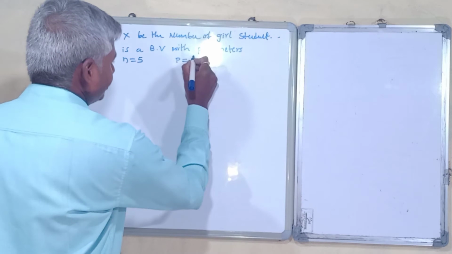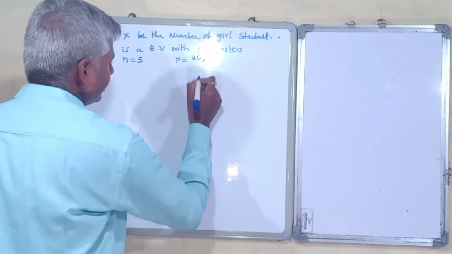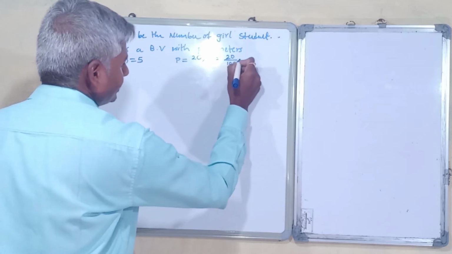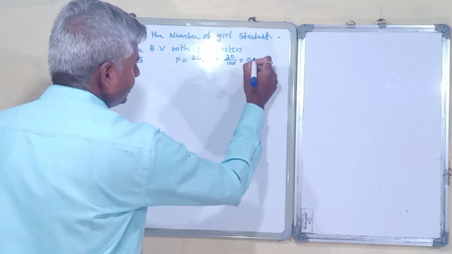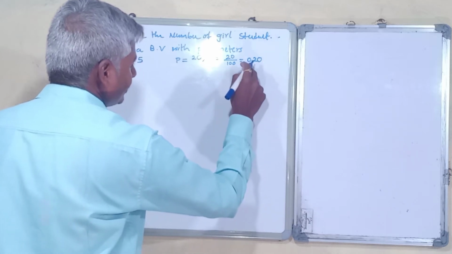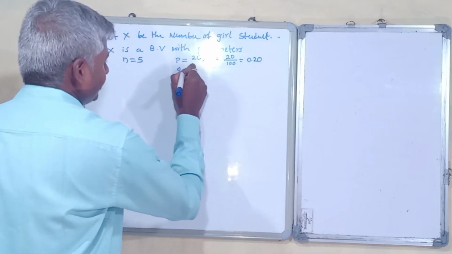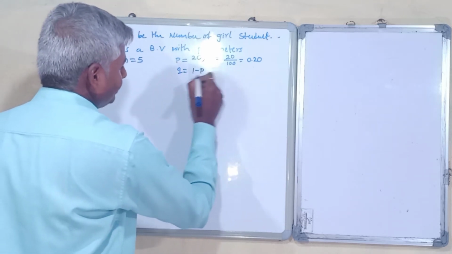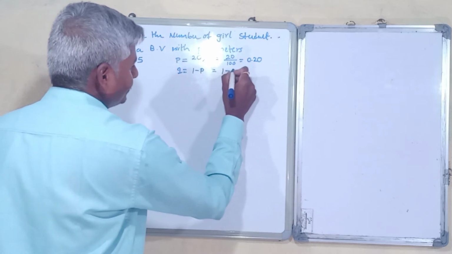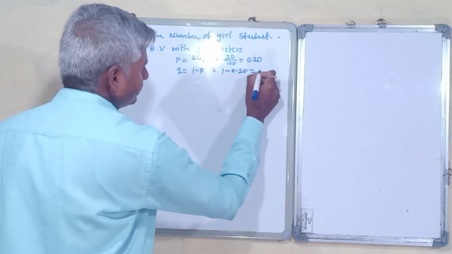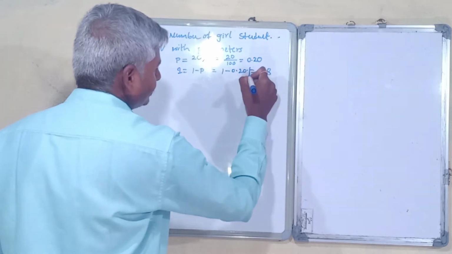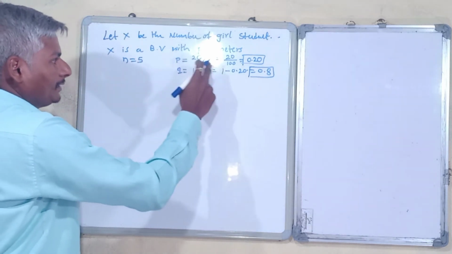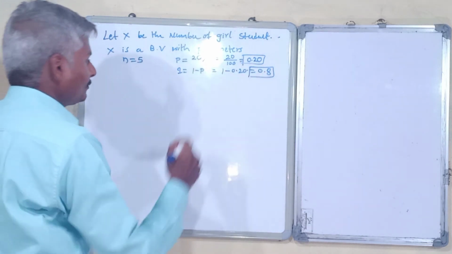20% of students are girls. 20% is nothing but 20 divided by 100. If you simplify this, you will get 0.20. So this is our p. Then we need q also. q equals 1 minus p, equals 1 minus 0.2, equals 0.8. So q is 0.8. Then n is 5, p is 0.2 and q is 0.8.